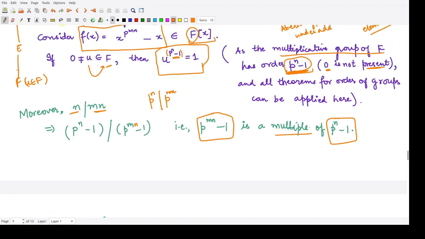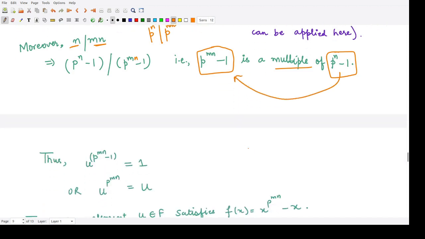So because we had this thing, u to the power p^n minus 1 is equal to 1, and we found one factor for this term, so we can also write u to the power p^(mn) minus 1 is equal to 1, because this term p^n minus 1 was dividing this term p^(mn) minus 1. So that means you could write u to the power p^(mn) minus 1 is equal to 1.